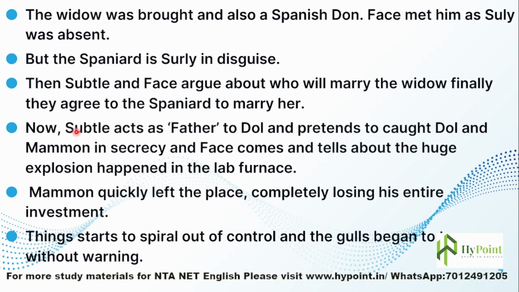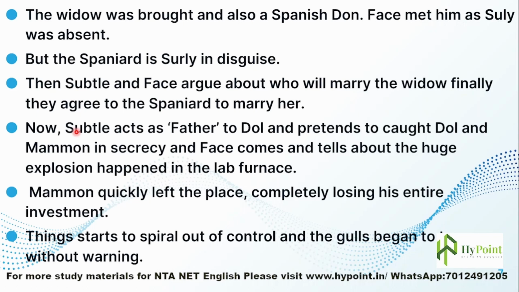So Doll and Mammon are having their secret affairs and physical pleasure in that garden, or upper stairs or something. So Subtle comes and acts as Doll's father, and Mammon and Doll were pretending that they were caught in secrecy, and Mammon could not stand there, so he needs to leave.